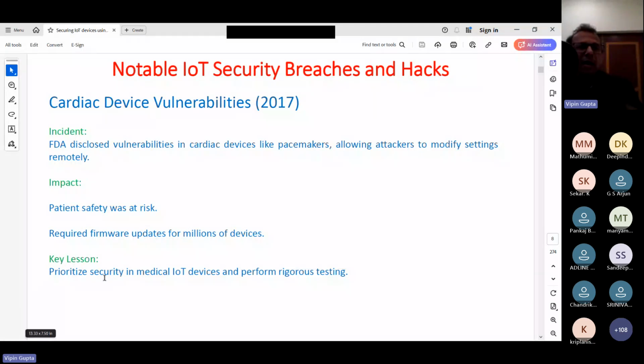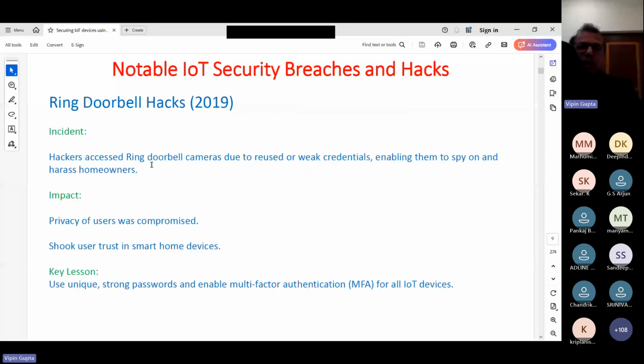Then again, one incident was the Ring doorbell hack. Hackers accessed Ring doorbell cameras due to reused or weak credentials. Again, most of the time it is a credential or the most commonly used password. So this enabled them to spy on and harass homeowners. In this case, the privacy of users was compromised, and it shook the trust in smart home devices. So what is the solution?